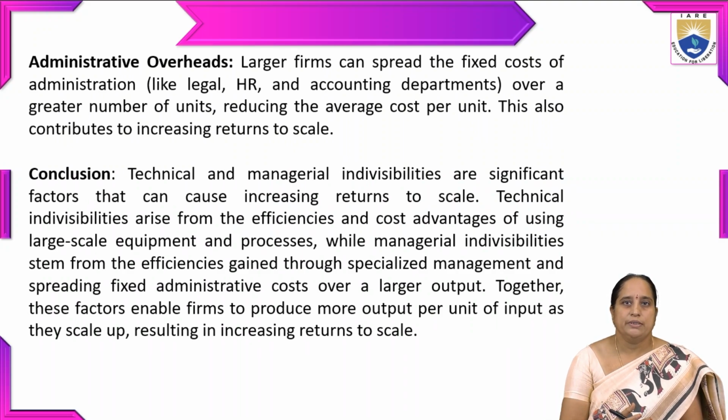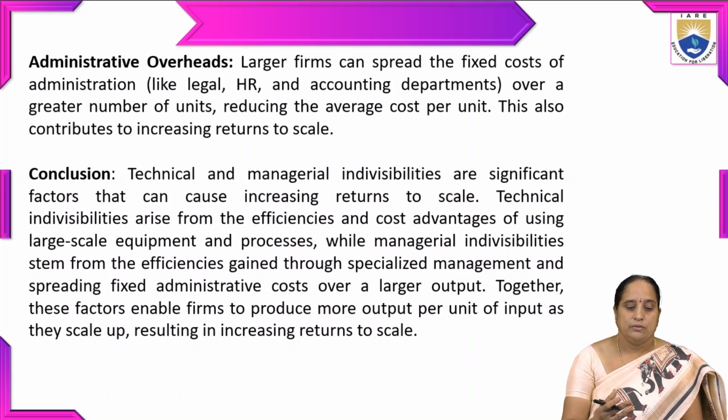Then administrative overheads is another thing. Under this head, larger firms can spread the fixed cost of administration, like legal, HR, and accounting departments, over a greater number of units, reducing the average cost per unit, and this also contributes to increasing returns to scale. So how effectively you manage things depends upon the administrative staff who lead the organization. Based on that, they can reduce expenditure, and as a result they can maximize returns to scale.